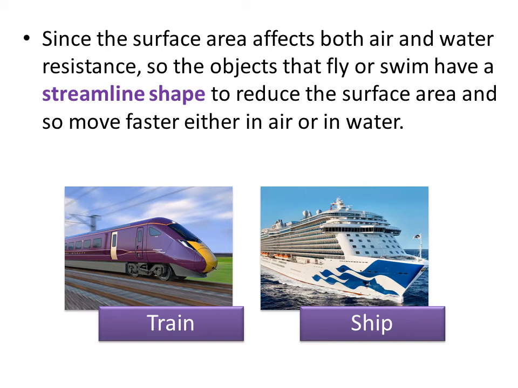And to prevent the slow movement of any huge object, we made its shape streamline shape. Why did we make it in streamline shape? To decrease the surface area, to make it move easier either in air or in water. So we make it streamline shape. Lesson 1 is over in this unit.